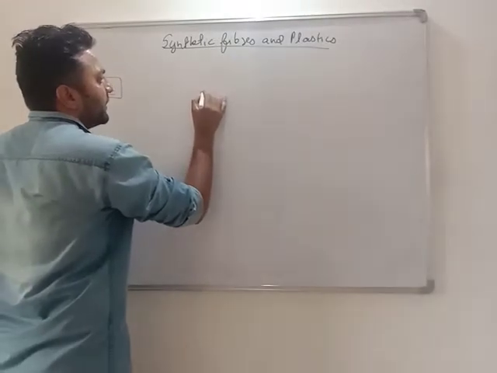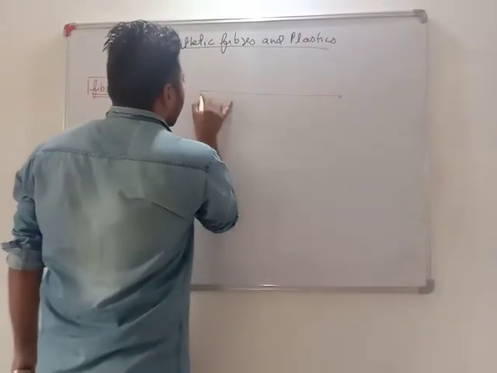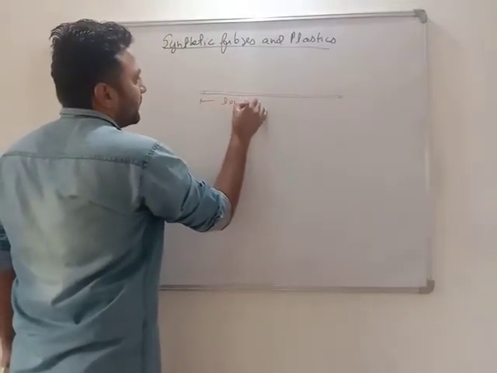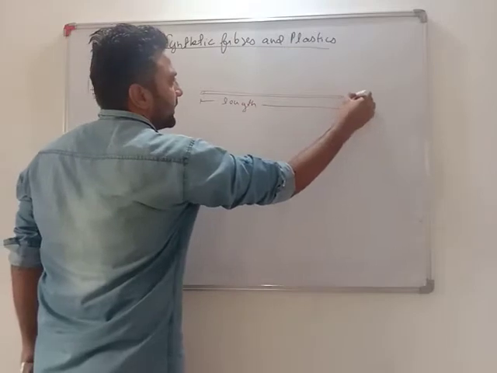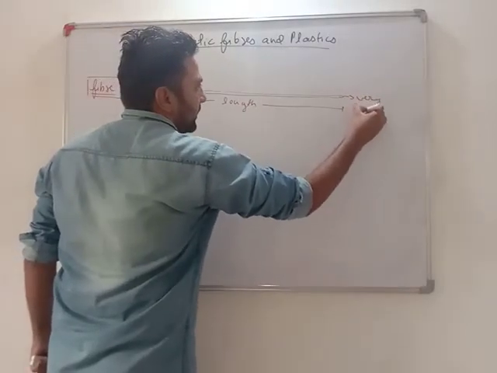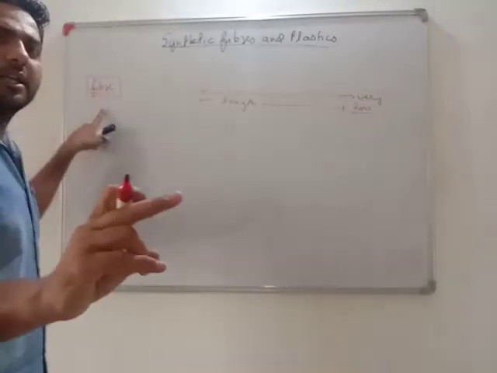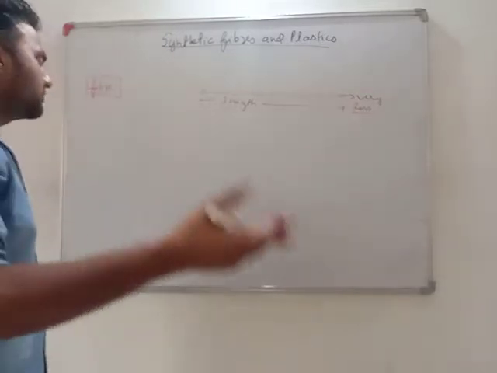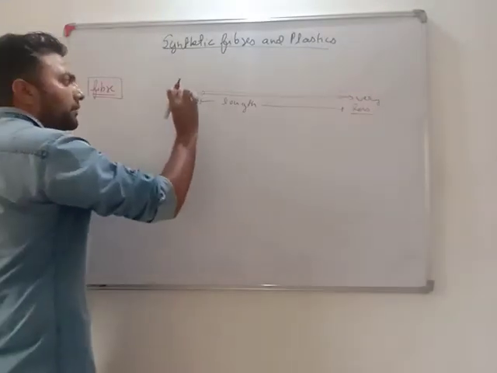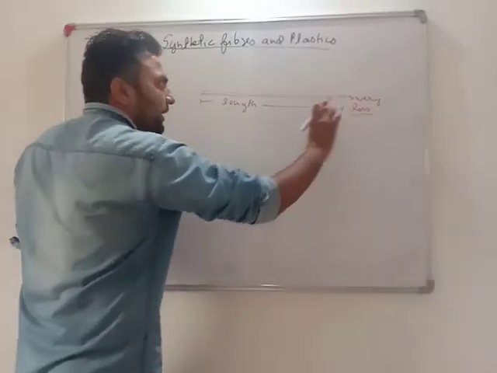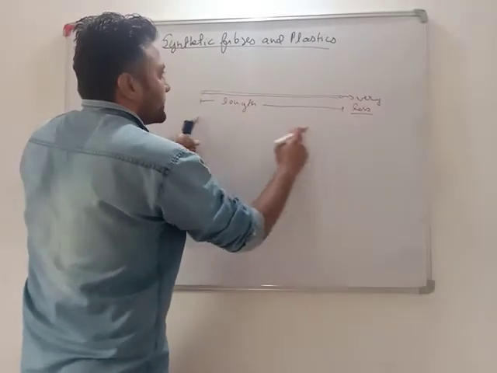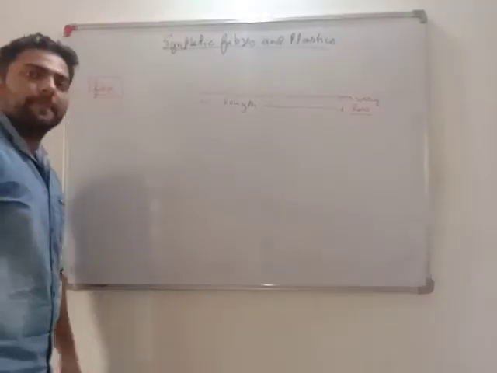Basically, a fiber is a very thin strand which has quite a large length, but its thickness is very much less. In 6th and 7th standard, we studied about natural fibers. Those are wool, silk, jute, and cotton. So a fiber is a very thin, thread-like strand whose length is very large and its thickness is very much negligible.